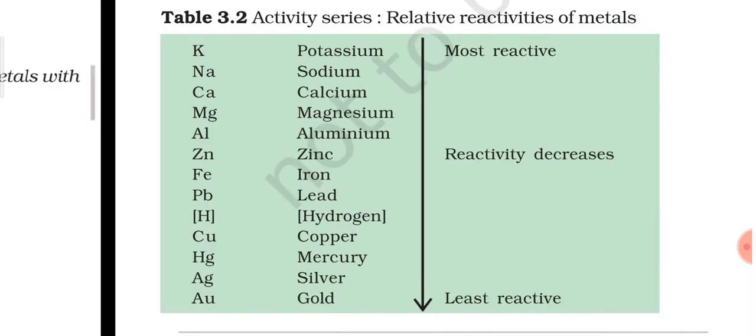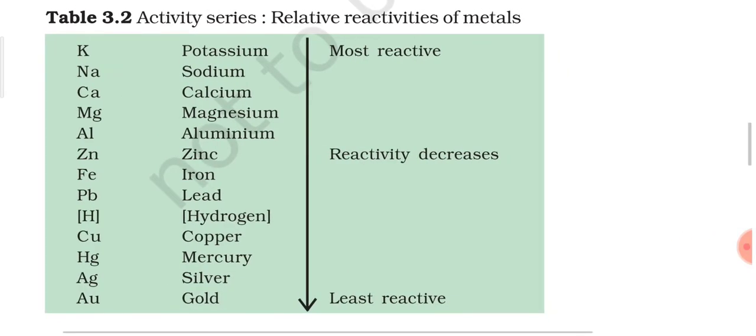It is also shown in table 3.2 that potassium, sodium and calcium are metals which we know are highly reactive in nature on the basis of the activities we have discussed, and that is why they are placed at the top. Then in the middle portion, you can see metals which are moderately reactive in nature, like zinc, iron and lead.